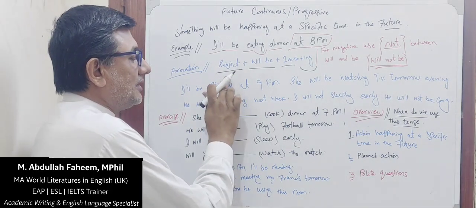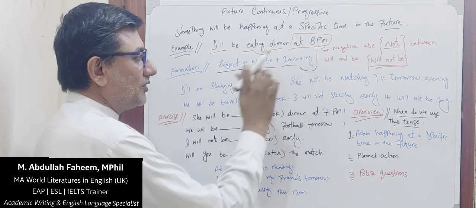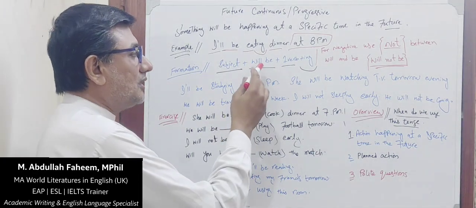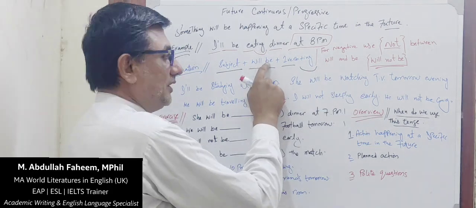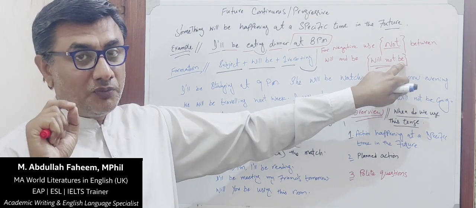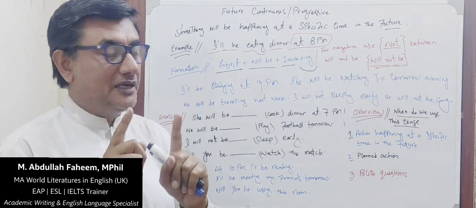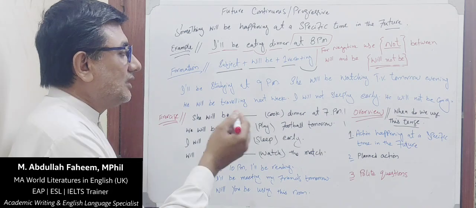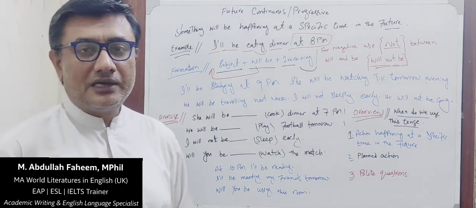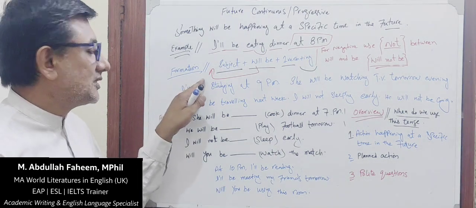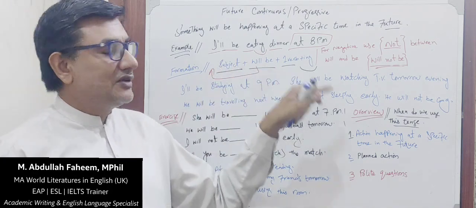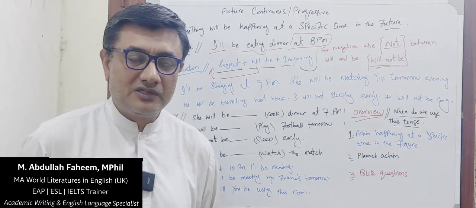Again, I repeat it, in the beginning there will be subject, then will be, then first form of verb with ing. And if you want to make the sentence negative, you need to put not in between will and be. यानी आप will के बाद not लगाएंगे, then आप be लगाएंगे. You will be putting not in between will and be. And if you want to make it interrogative, similarly, we will bring will in the beginning of the sentence, and if there are any WH words, we will be putting WH words like who, what, such words in the beginning, then will, then subject, then be, then first form of verb with ing.